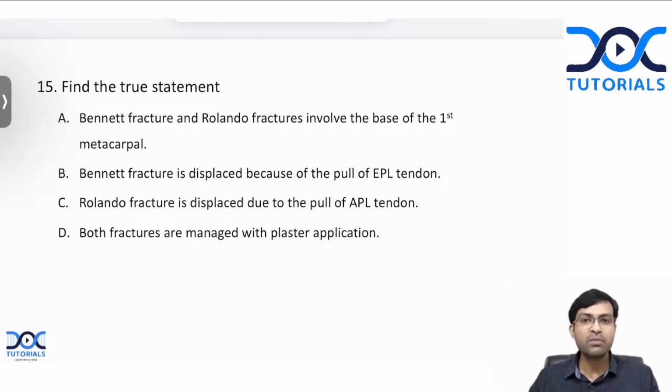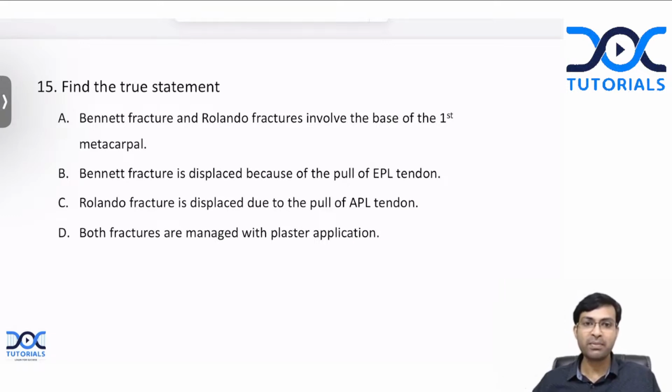So we'll move on to the next question. Find the true statement here. This is a set of statements regarding two important fractures, Bennett fracture and Rolando fracture. Bennett fracture and Rolando fracture involve the base of first metacarpal. Bennett fracture is displaced because of pull of EPL tendon. Rolando fracture is displaced due to APL tendon. Both fractures are managed with plaster application. Can you tell me the answer here? What is the correct answer?